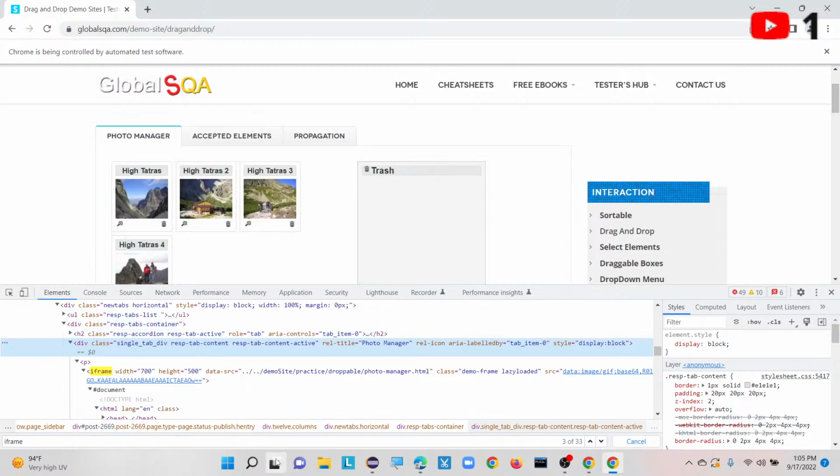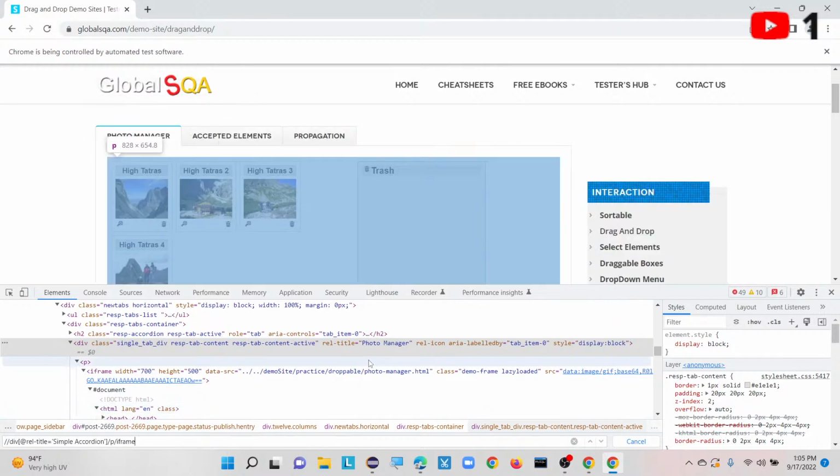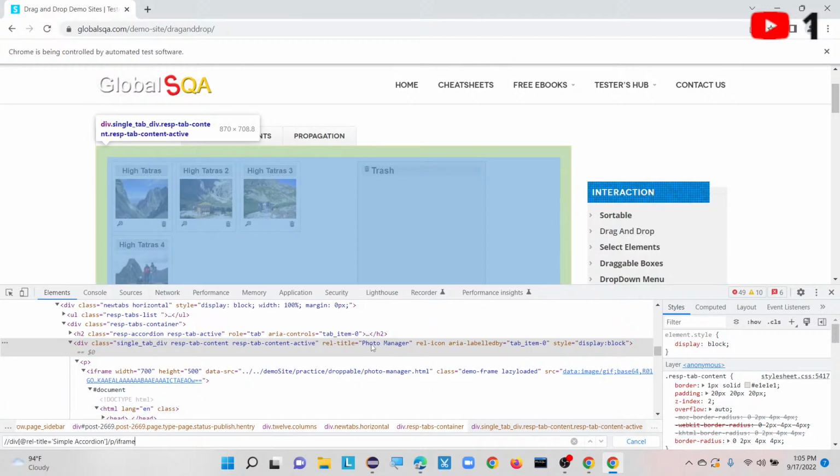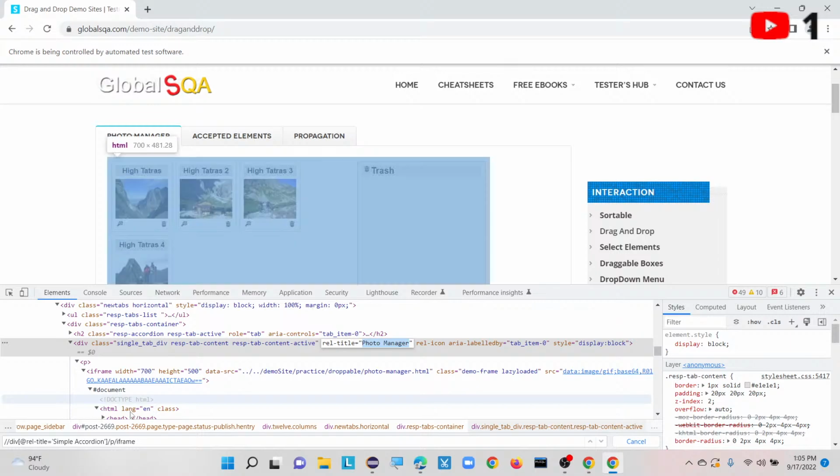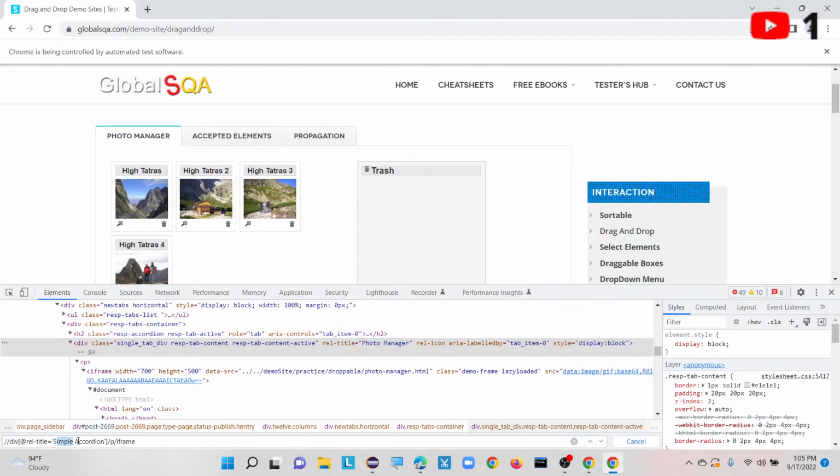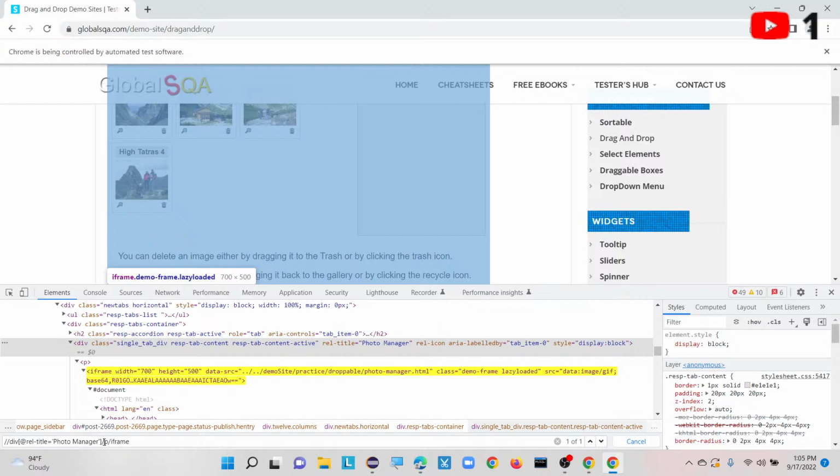The rel title equals photo manager, no problem. This is the best site for your practice. Here, the rel title equals photo manager. You can use the same here also, so that it gets highlighted. See, this is our actual frame XPath here.